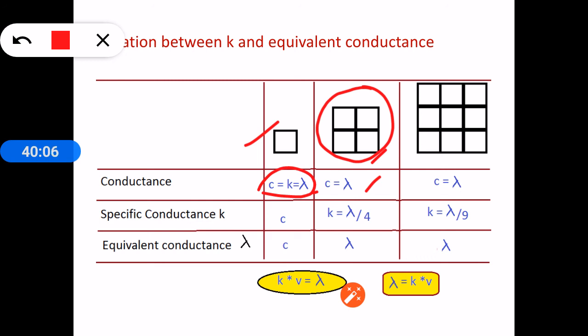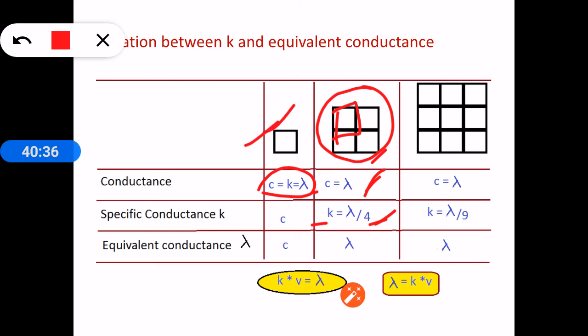Now let us write the formula for specific conductance. Specific conductance is defined as the conductance of 1 cc solution, but here 4 cc solution is there, and we want the conductance of only 1 cc, or any one of the cubes. So the total conductance of the 4 cubes is lambda, or the measured conductance C. Then the conductance of 1 cube will become lambda by 4. So K equals lambda by 4.